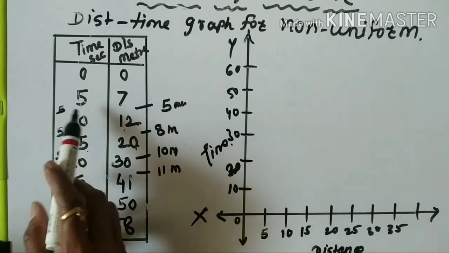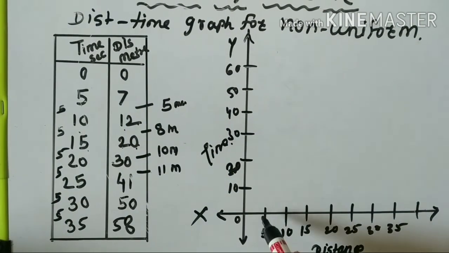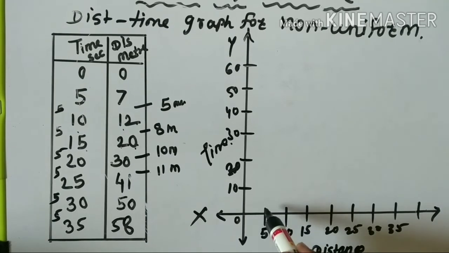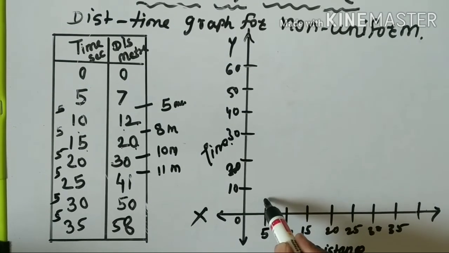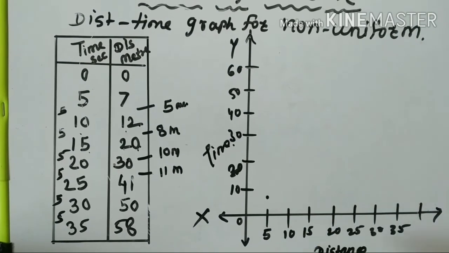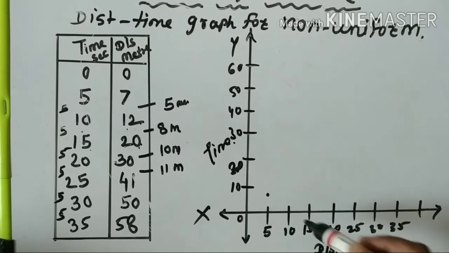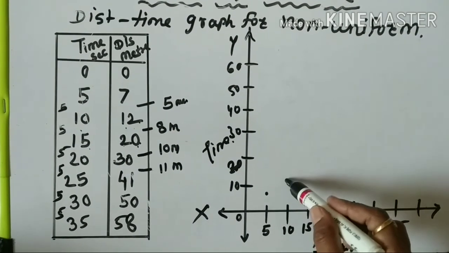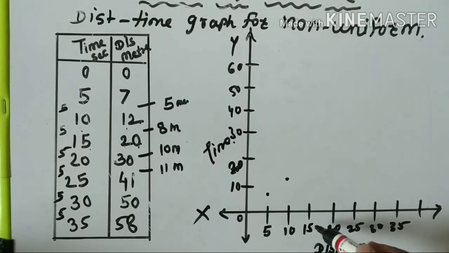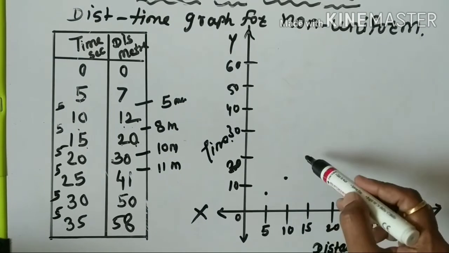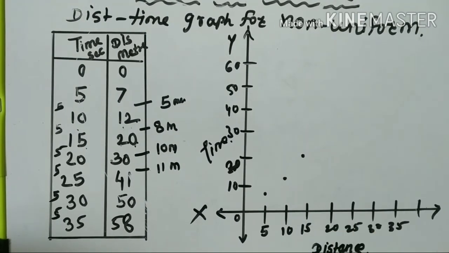See here the first figures, 5 and 7. At 5 seconds, 7 means approximately here. Then for 10 it comes 12 meters, so approximately here. Then for 15 it comes 20, so it will be here.